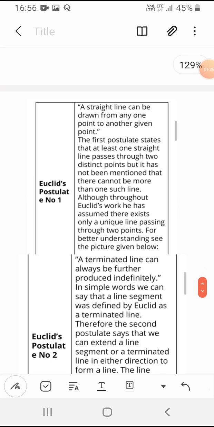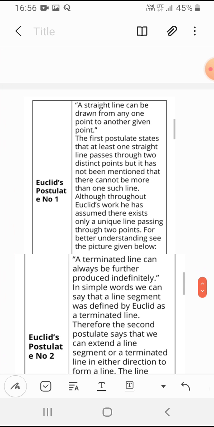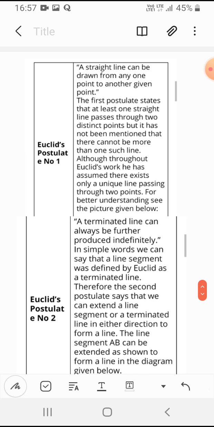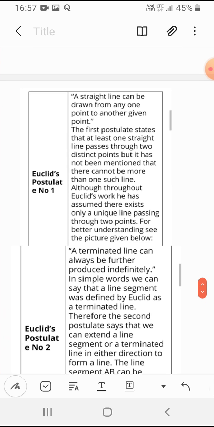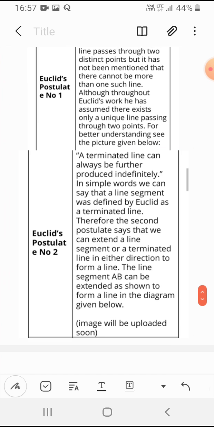So postulate 1: a straight line can be drawn from any one point to another. We can draw a straight line from one point to any other point. The first postulate states that at least one straight line passes through two distinct points. If there are 2 points, one distinct straight line should pass through both of them. Euclid is saying that clearly in the first postulate.